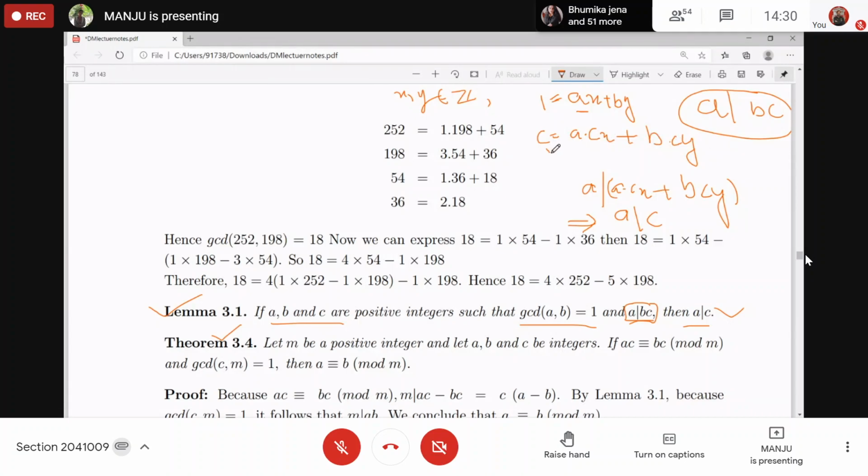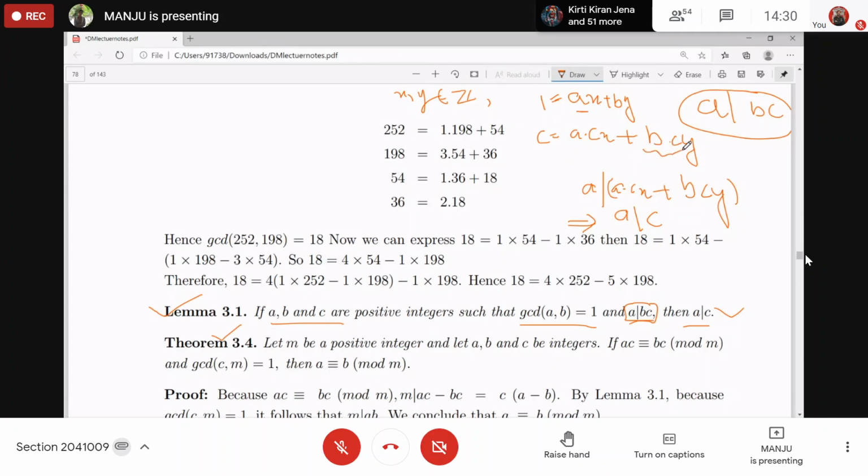So look at this equation, the right hand side is divisible by A. Why? The first term is divisible by A, it is a multiple of A, right? What about the second term? Is the second term divisible by A? From the given condition, we have A divides B into C, the product BC, right?